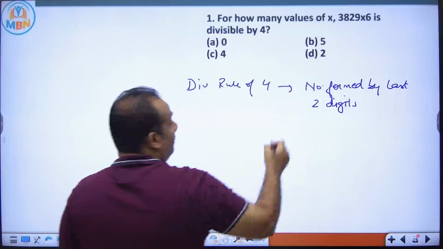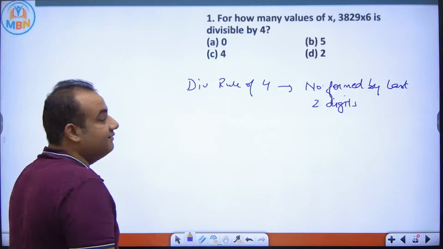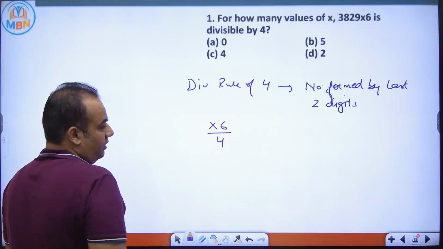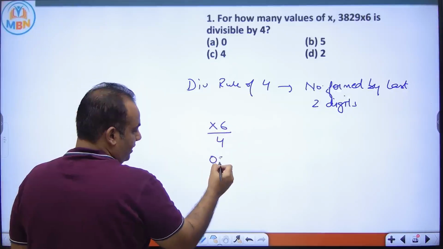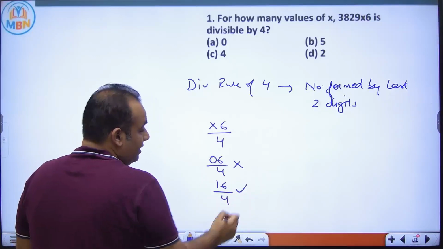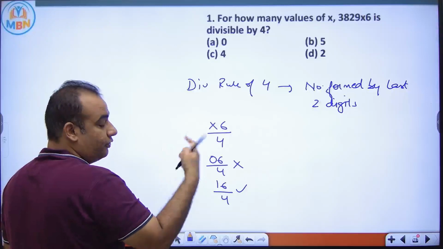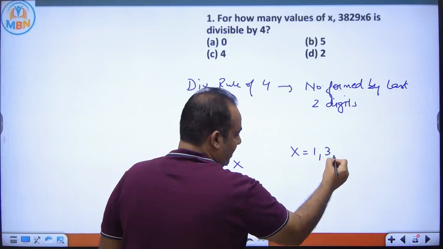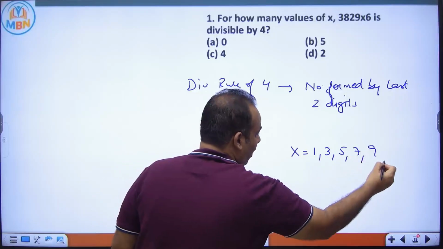Now, 3829x6 is divisible by 4, it means x6 is divisible by 4. If I put x as 0, it is not divisible. If I put x as 1, it is divisible. Similarly, for 2 it is not divisible, but for 3 it is divisible. So the values of x are 1, 3, 5, 7, 9, all odd numbers.